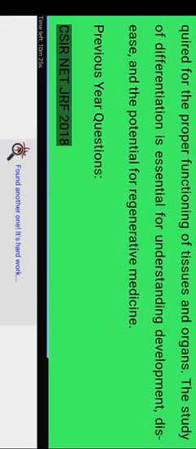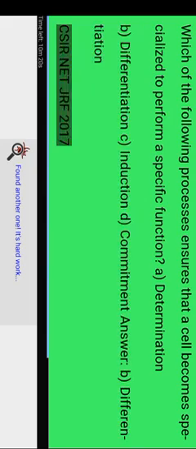Previous year questions. CSIR NET JRF 2018. Which of the following processes ensures that a cell becomes specialized to perform a specific function? A. Determination. B. Differentiation. C. Induction. D. Commitment. Answer: B. Differentiation.